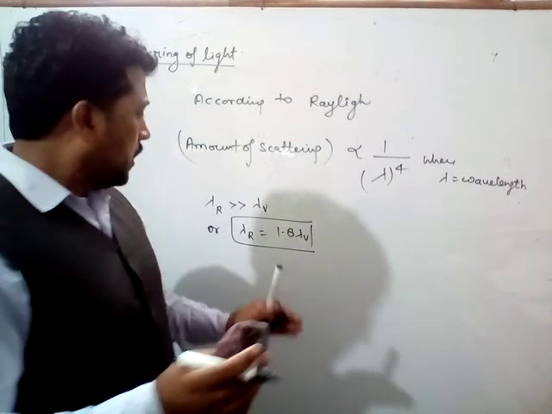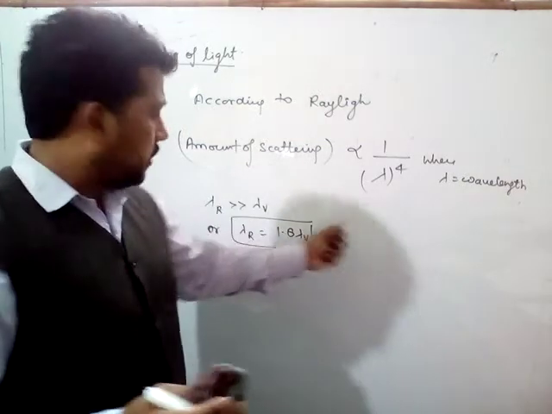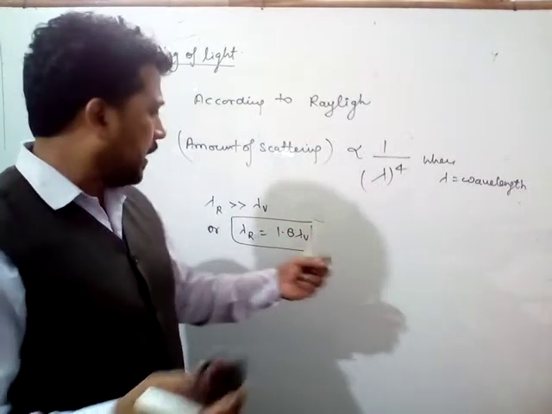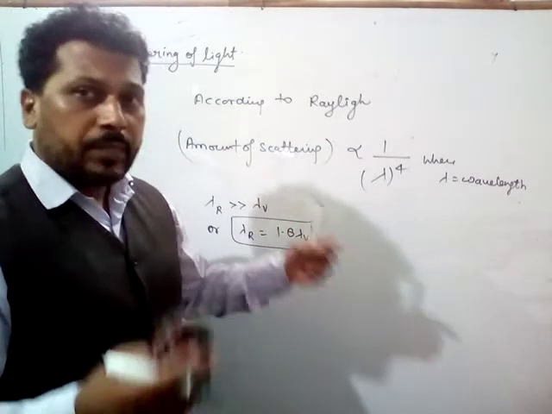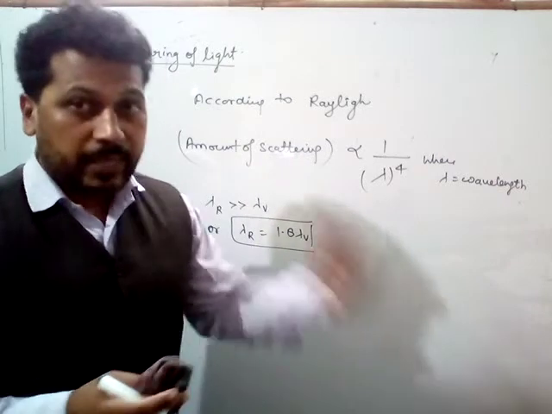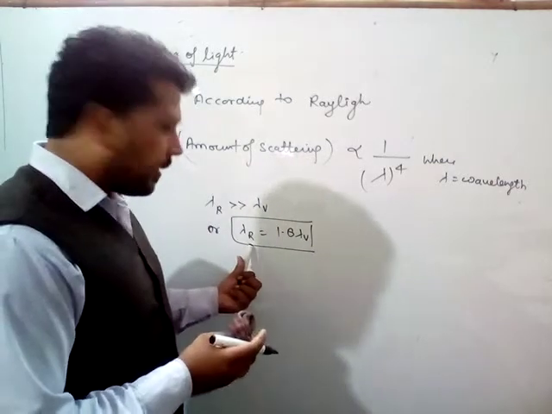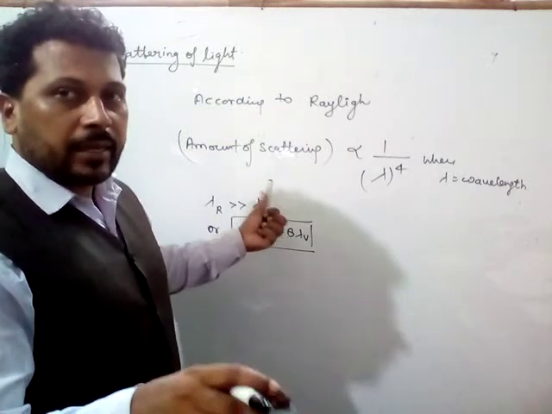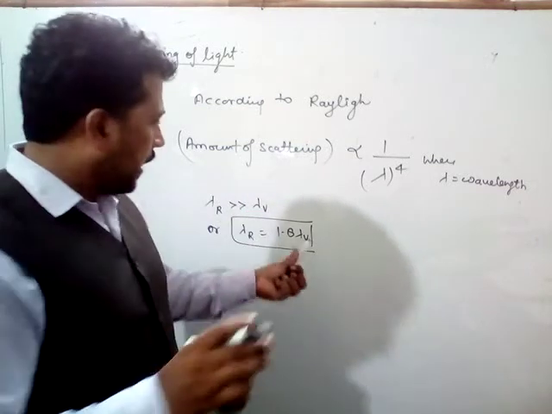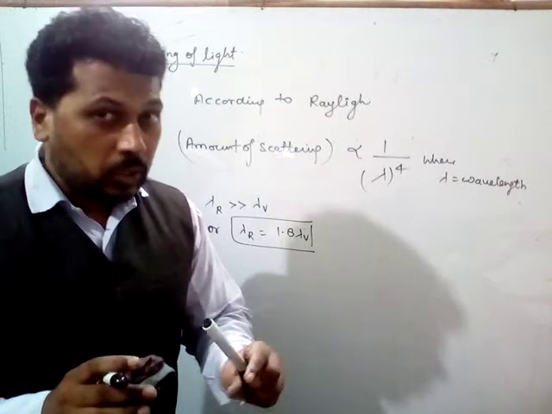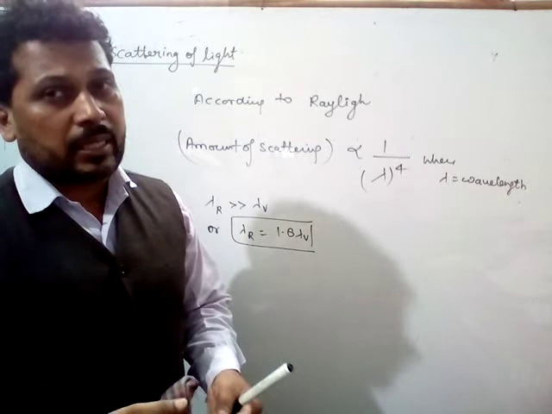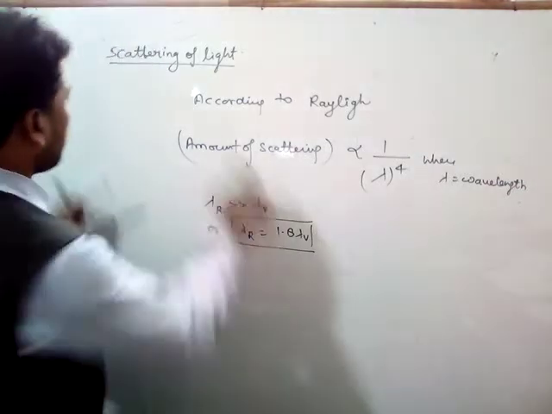According to this rule, the amount of scattering is very low for colors whose wavelength is very high. So red color's wavelength is very high, due to this its scattering is very low, and the wavelength of violet color is very low, due to this its amount of scattering is very high. Okay, and now